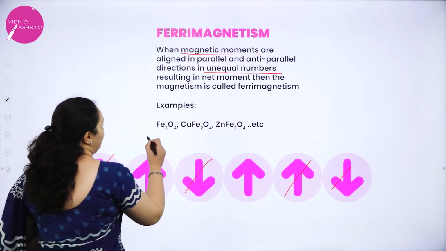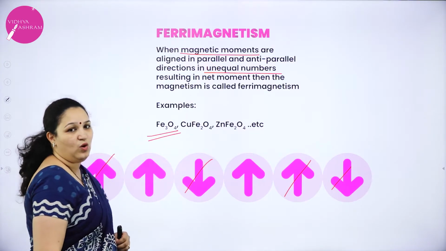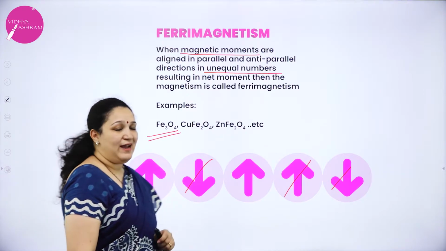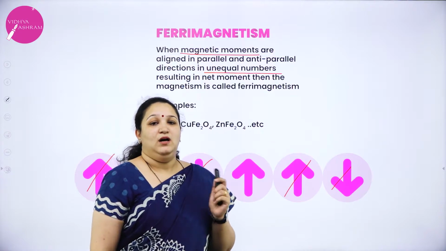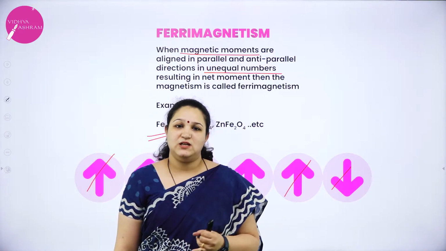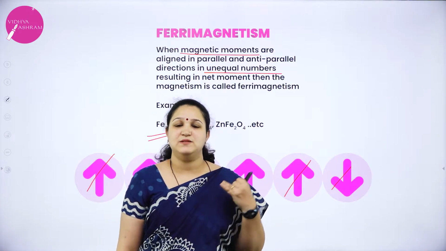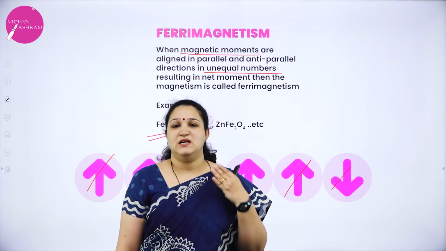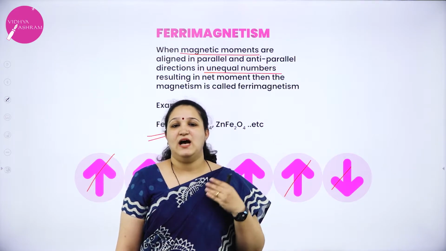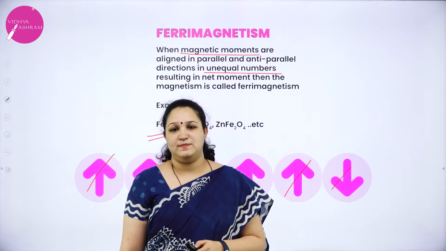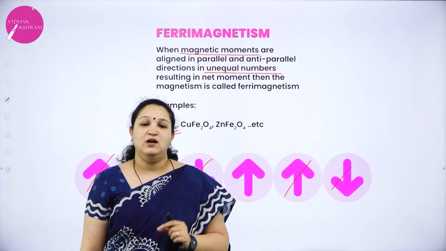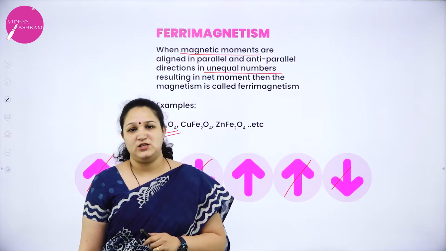Example you can give magnetite, Fe3O4. Okay, so these are the 5 different types of magnetic substances. Which are those? Paramagnetic substance, diamagnetic substance, ferrimagnetic substance, ferromagnetic substance, antiferromagnetic substance. You have to know the definition and an example for your 2-mark questions.